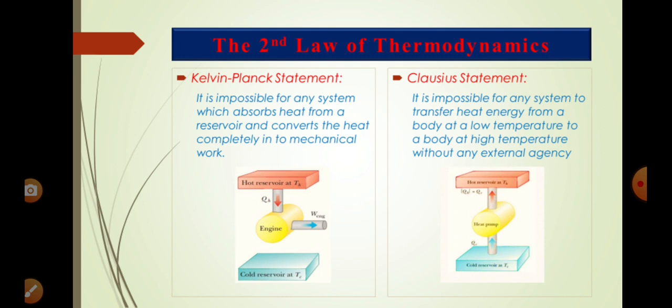The first one is given by Kelvin and Planck, known as the Kelvin-Planck statement. What do they say? They say that it is impossible to convert the total heat taken from the hot reservoir into work, mechanical work, let us say. It is impossible for any system which absorbs heat from a reservoir to convert the heat completely into mechanical work.